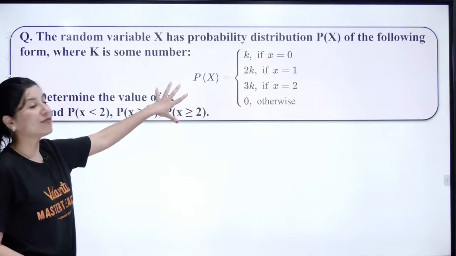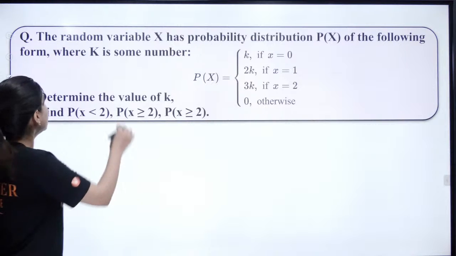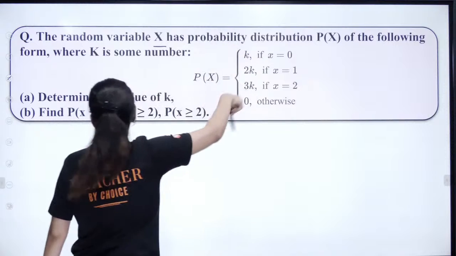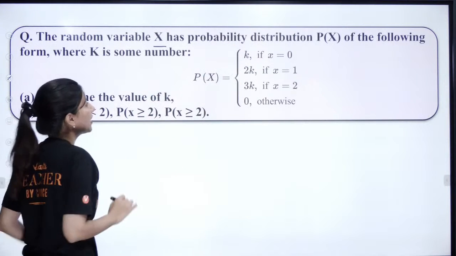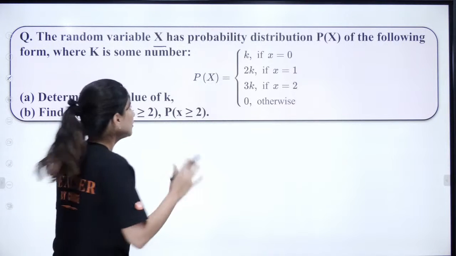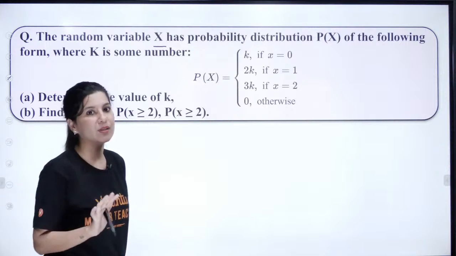Okay, so now this is from a random variable question. The random variable x has the following probability distribution. First of all, we need to figure out the value of k, right? So basically, we know that the sum of all the probabilities is equal to 1.